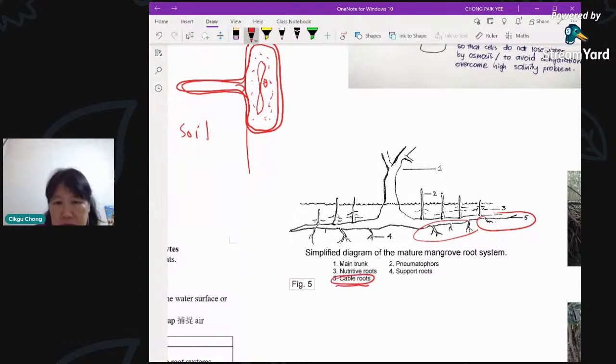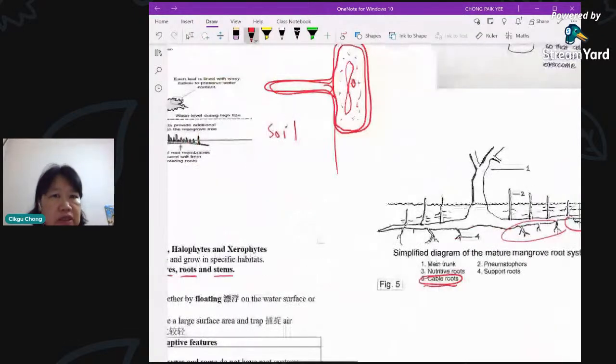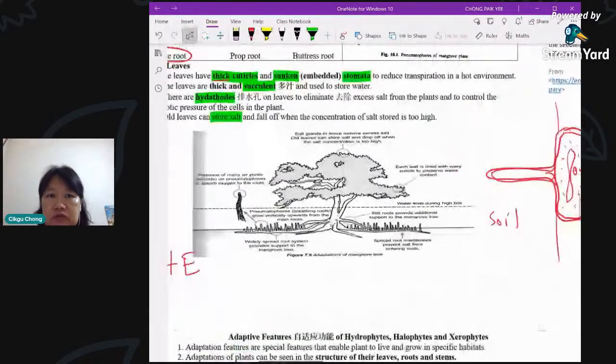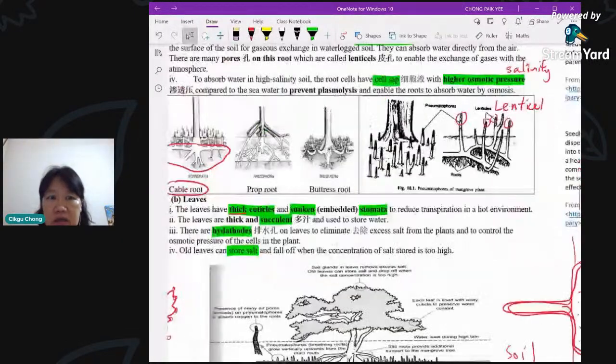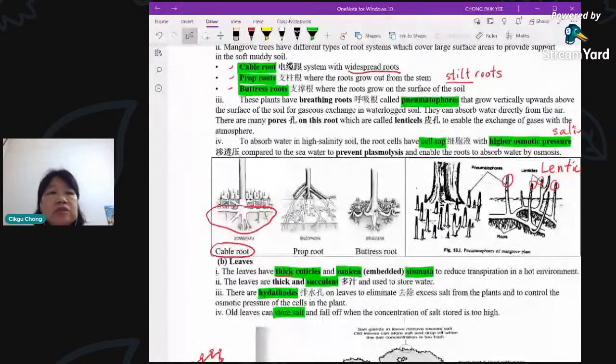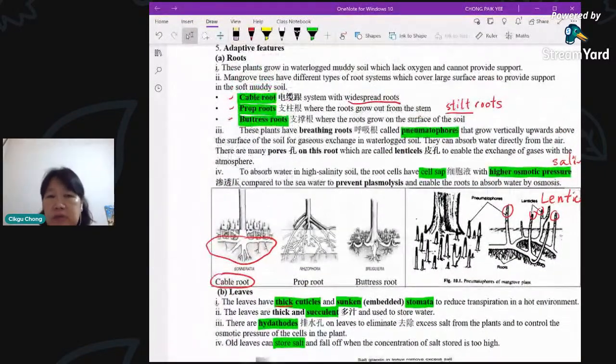The main purpose here is to anchor the plant, because the soil is very soft. If you do not have a proper grip on it, the plant is quite heavy and it will topple over. Of course, once it topples over, that's the end of it, right? The plant will not be able to survive. Secondly, prop roots. This is also another way of support. So the first feature we're talking about is support: cable root, prop root, and buttress root. So number 1, support.